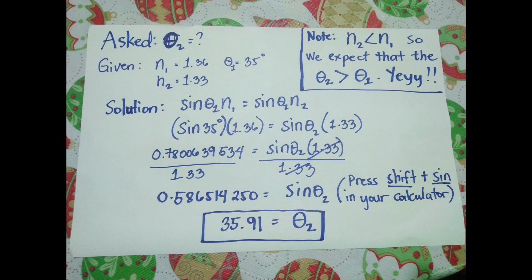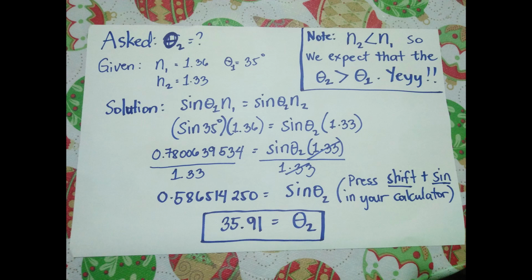Now, this is not yet your angle. This is still the value for sine angle 2. If you want to get the angle here, you have to use the inverse function of sine. So to do this, don't touch the result in your calculator right now.